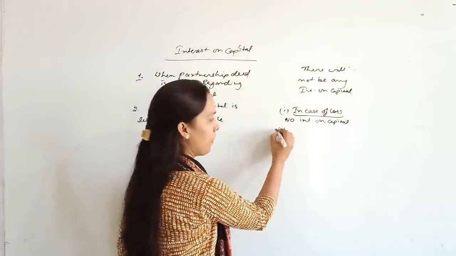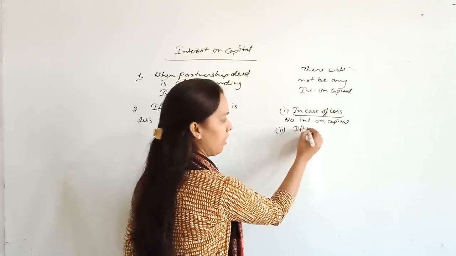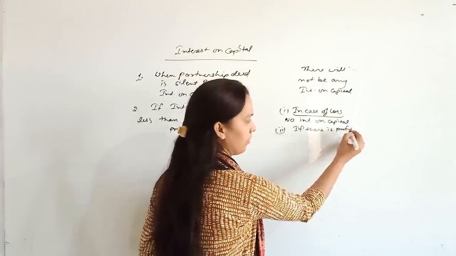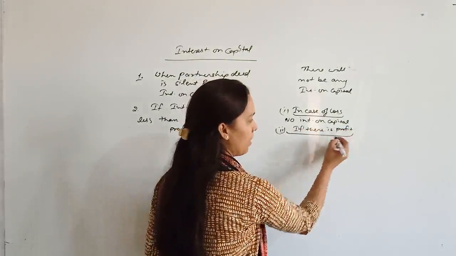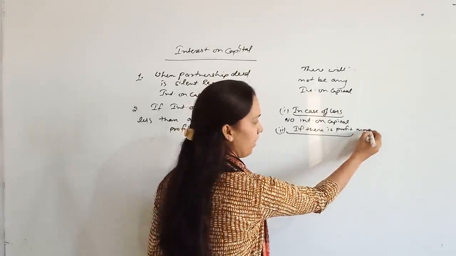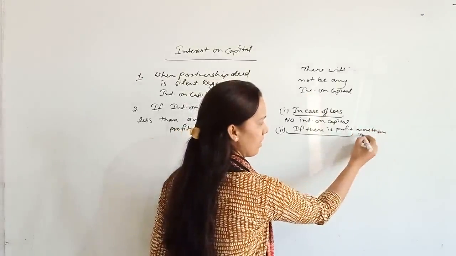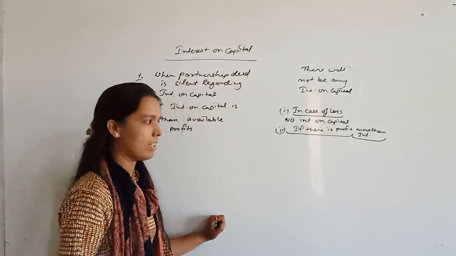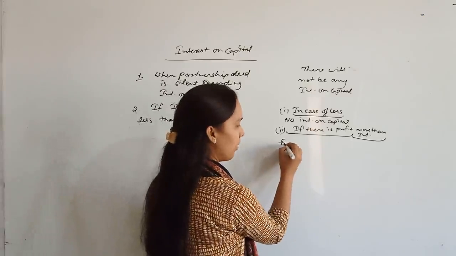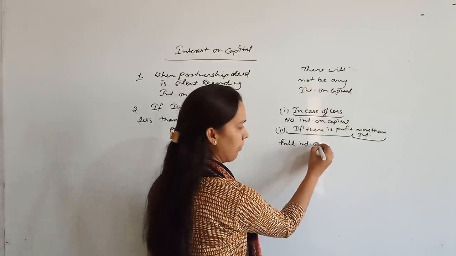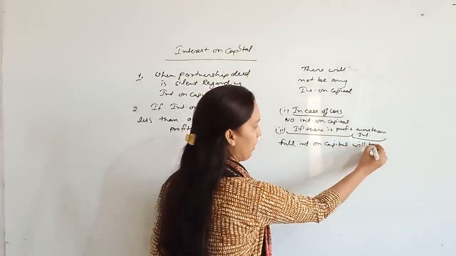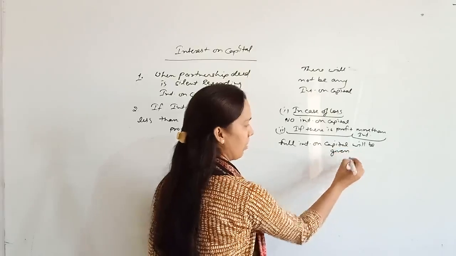Second condition: if there is profit, and profits are more than interest, then full interest on capital will be given.